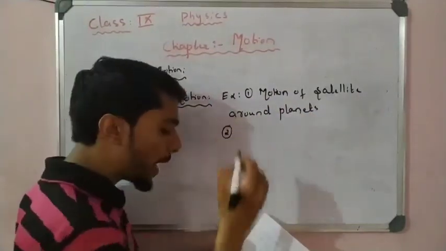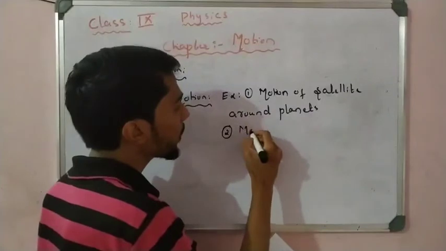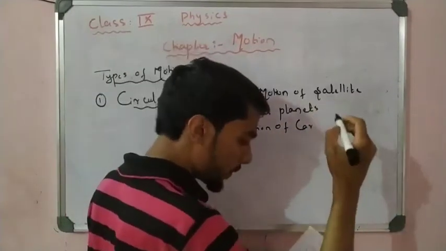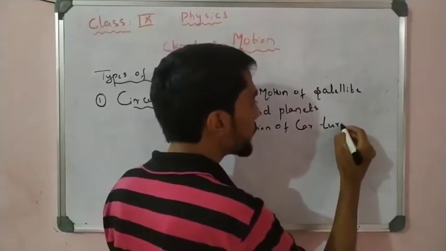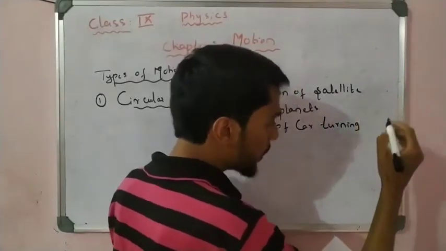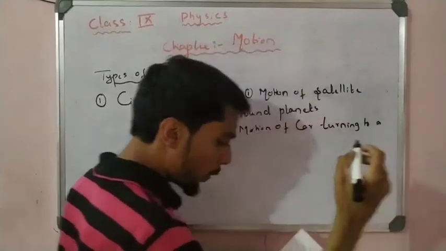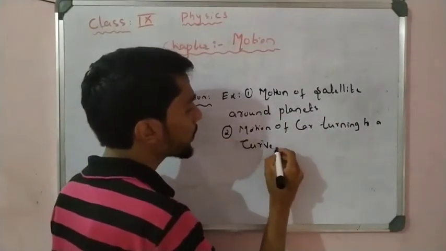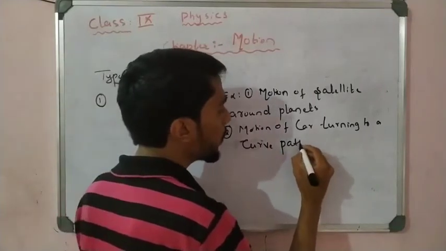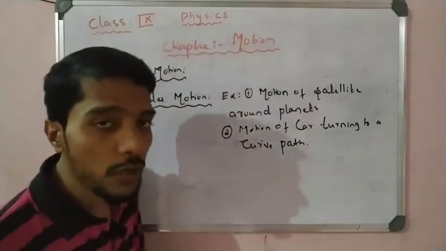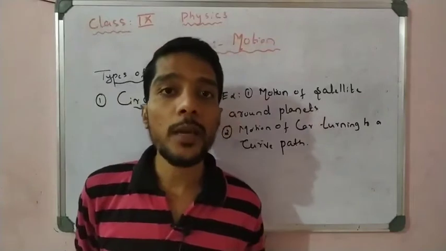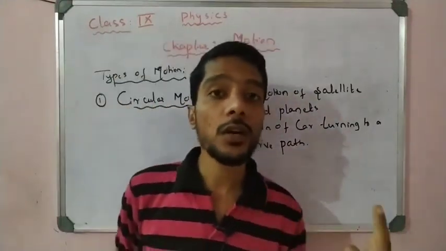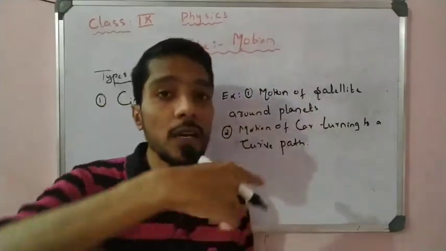The second example I can take here is the motion of a car turning to a curved path. That is one type of circular motion. If a car is on a road and there are curves, in the hill stations we observe that the roads are curved. In that case, there is circular motion.